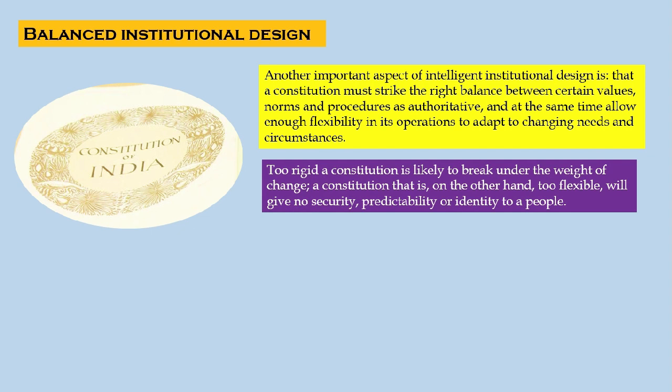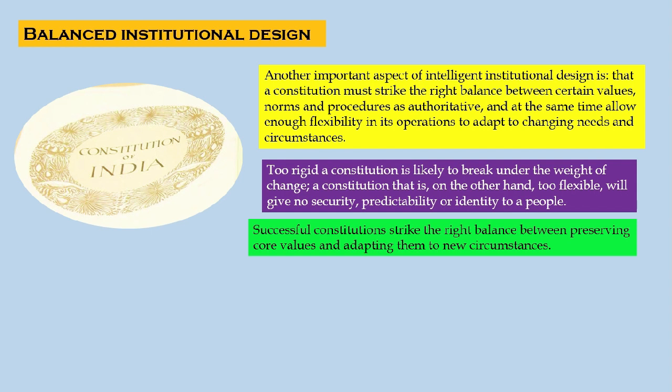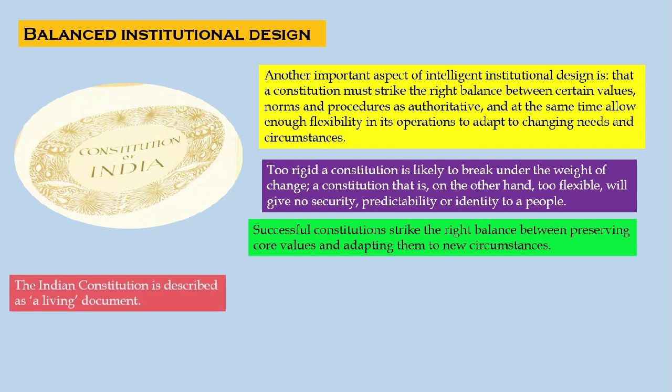Too rigid a constitution is likely to break under the weight of change. If the constitutions are too rigid, definitely it is going to fail because change is inevitable. A constitution that is, on the other hand, too flexible will give no security, predictability, or identity to the people. It cannot be too rigid. At the same time, it cannot be too flexible. Successful constitutions always strike the right balance between preserving the core values and also adapting them to the new circumstances.